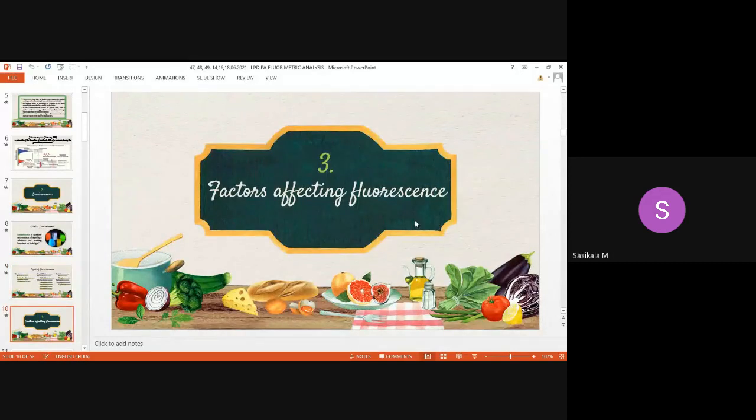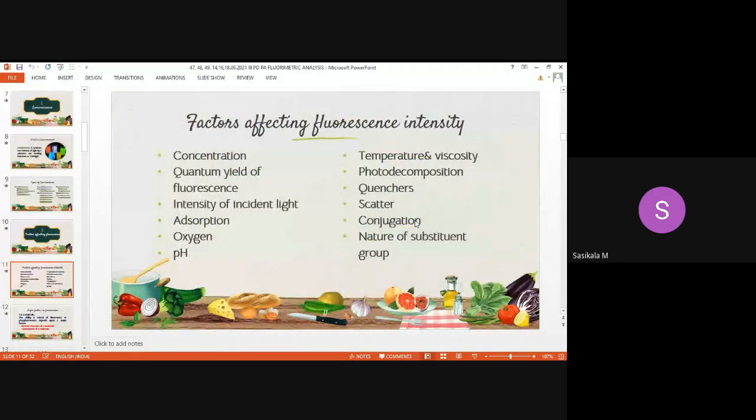Then factors affecting fluorescence, we have seen nearly 12 factors: concentration, absorption, oxygen, pH, quenchers, scatter, nature of substituent groups, photo decomposition, and temperature. These factors will decrease fluorescence intensity when compared with other factors.